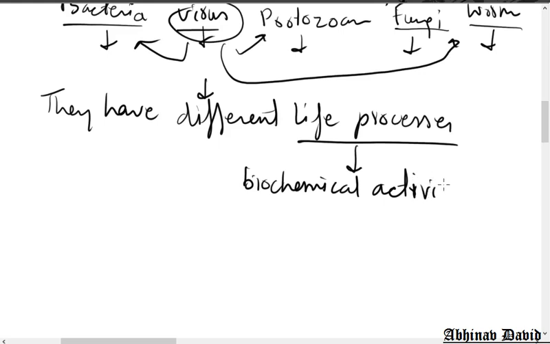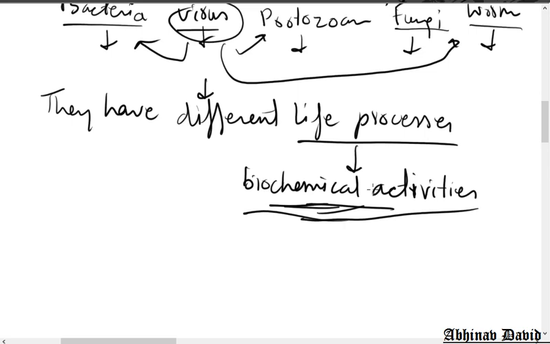So different organisms have different biochemical activities. The way they come into our body can be similar. Some may enter through our food, some through our lungs or air, some through drinking water, and some through a cut portion of the body.